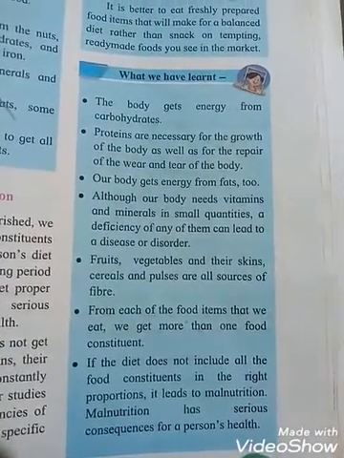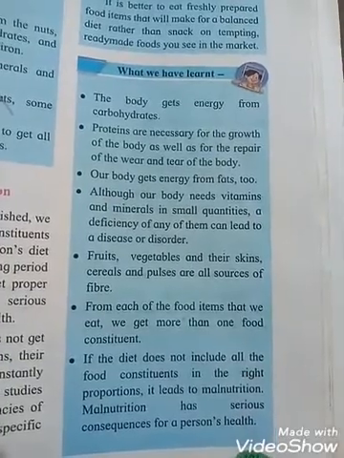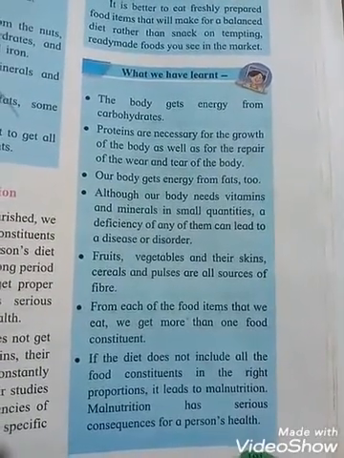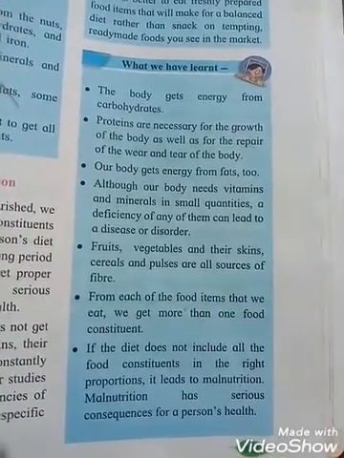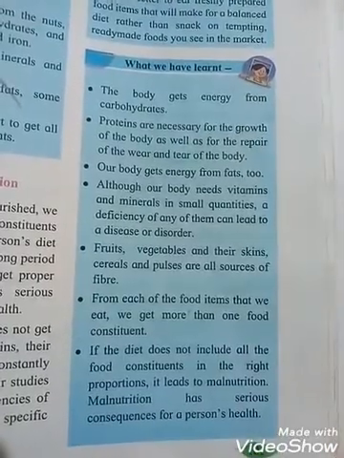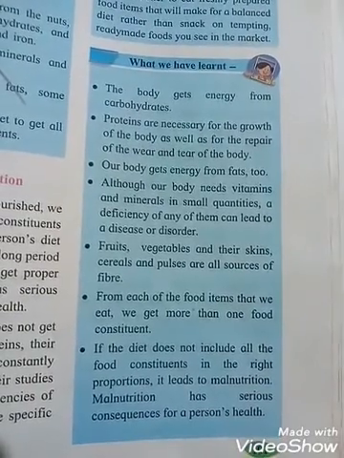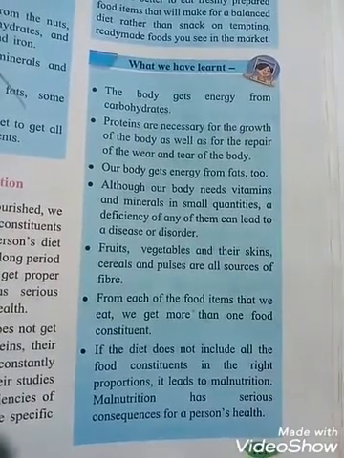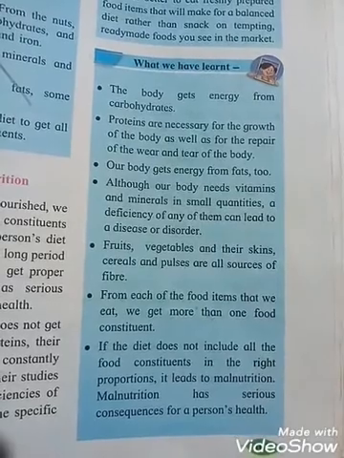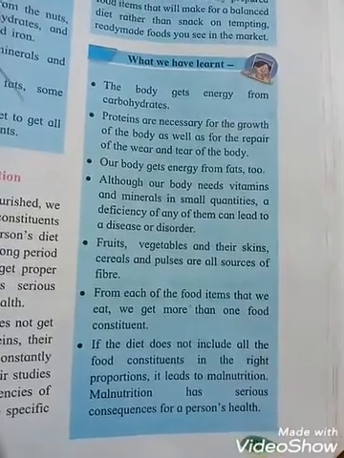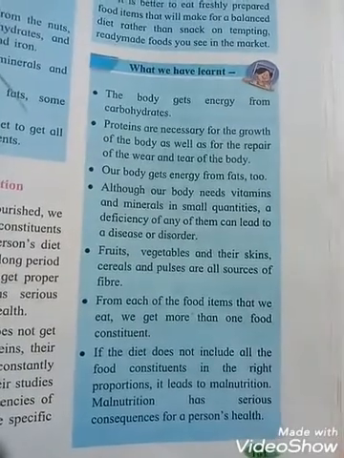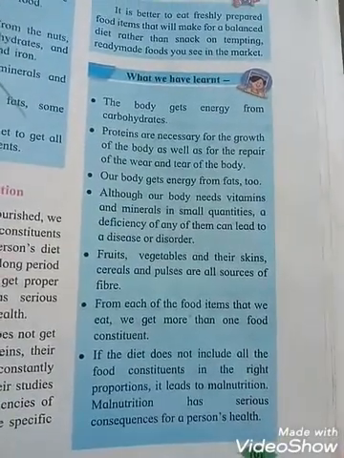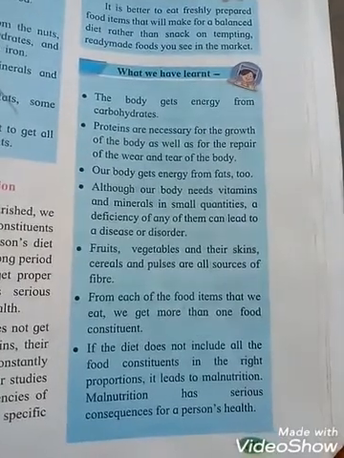Next, from each of the food items that we eat, we get more than one food constituent. Next, if the diet does not include all the food constituents in the right proportion, it leads to malnutrition, and malnutrition has serious consequences for a person's health.